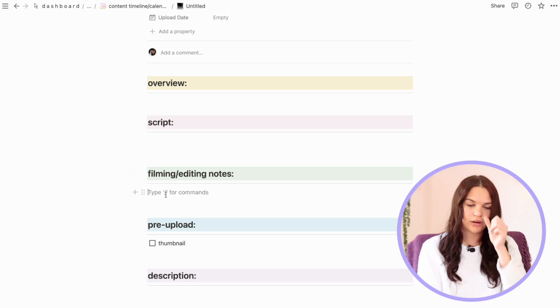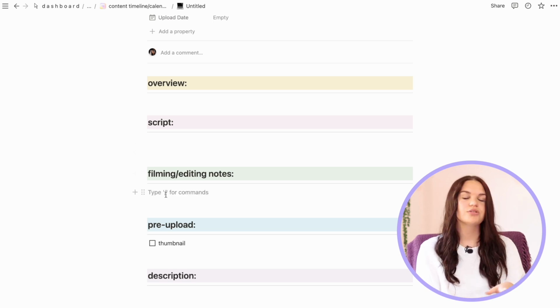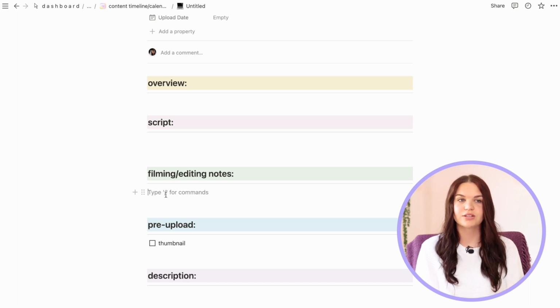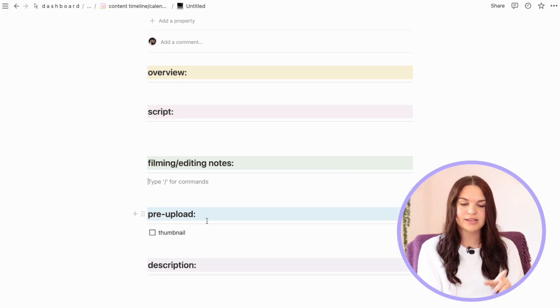Then filming and editing notes I also use quite often. So this is like when I'm filming something or just planning out my video, and I remember something I want to do for editing specifically, I can put it in here in case I forget it. So for instance, if I know I want to put a certain clip over this one talking point, I can put it here in filming/editing notes. Or if I just have a list of different shots I need to take, I can also do that in this section here. So that's how I plan that.